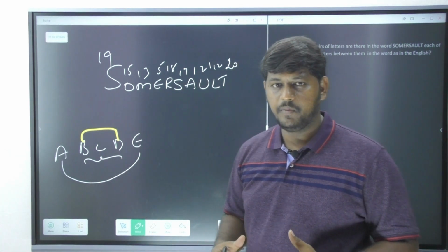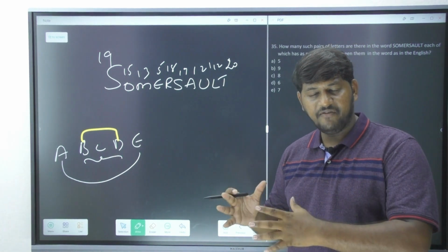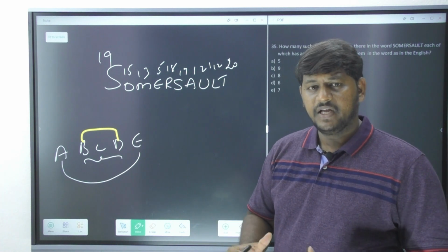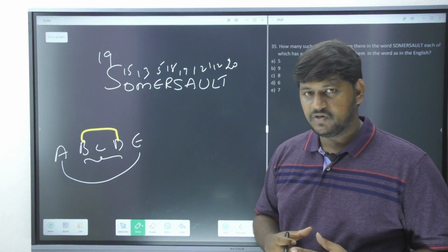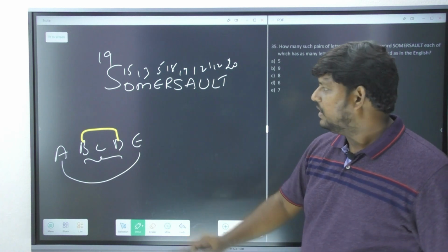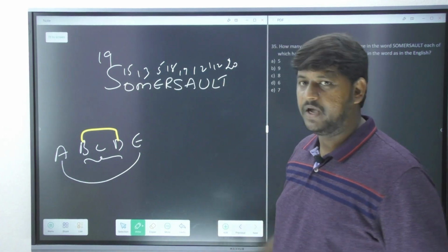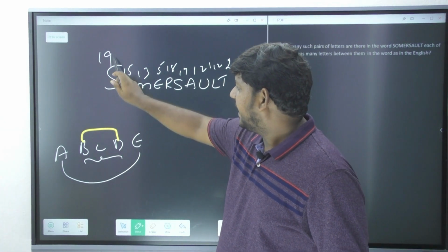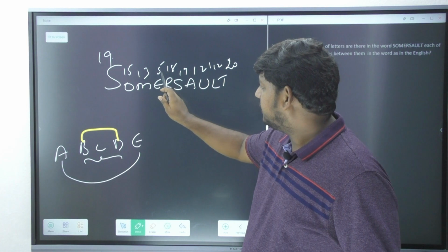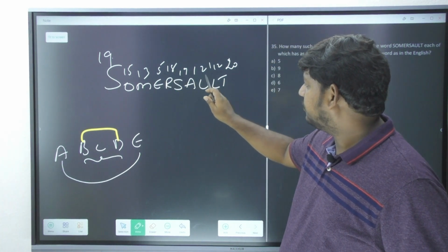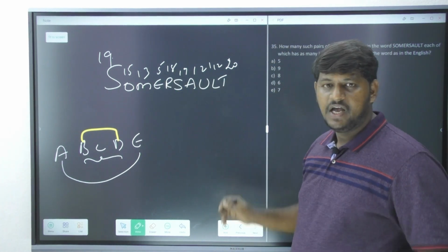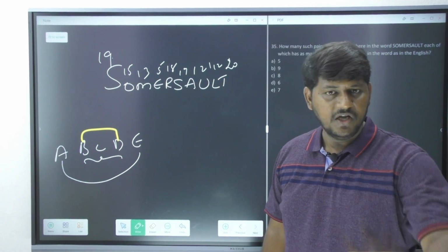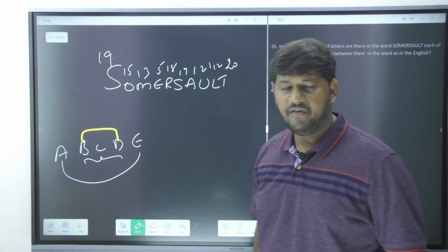All random questions are popping up over here. I cannot teach you each and every basic of that particular topic. If you are solving a test paper, you have to be thorough with the basic knowledge, and only then can you solve it. Now for these questions, if you write their place values, immediately you can say what your answer is. Now please observe: 19, 20, 21, 22, 23, 24, 25, 26, 27, 26. You do not see any number after 19 which is going to collide. So this is not going to have any pair.